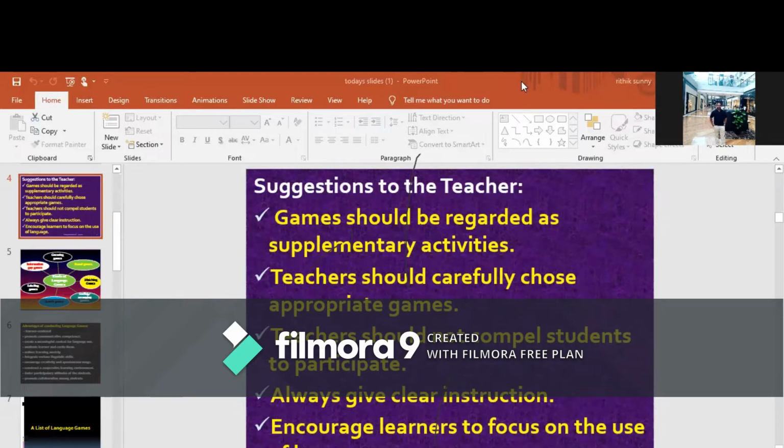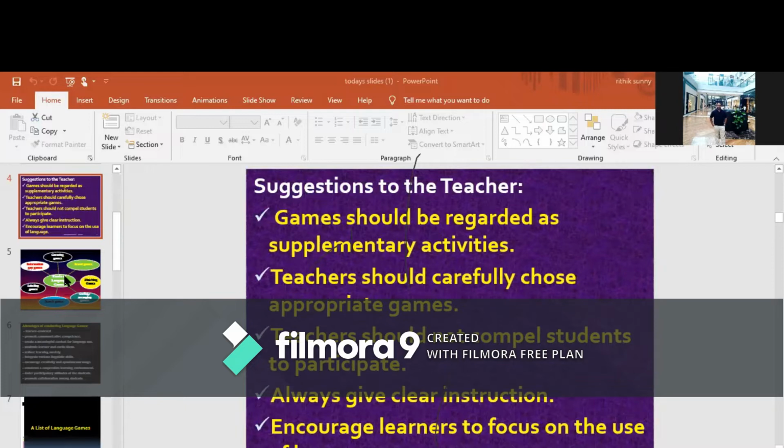If such compulsion is there, the students will be demotivated and they may not participate in the games actively. And the teacher needs to give clear instructions while assigning a game. And finally, we should encourage the learners to focus on the use of language. Students generally focus on language itself, but here our purpose is to focus on the use of the language. So these are certain suggestions for the teacher when it comes to conducting language games in the classrooms.